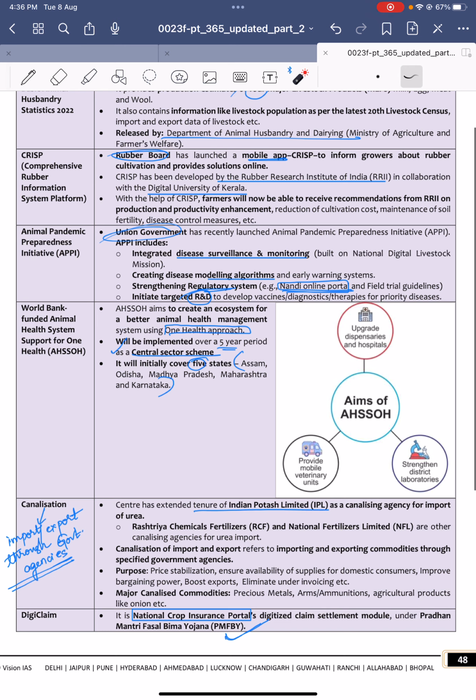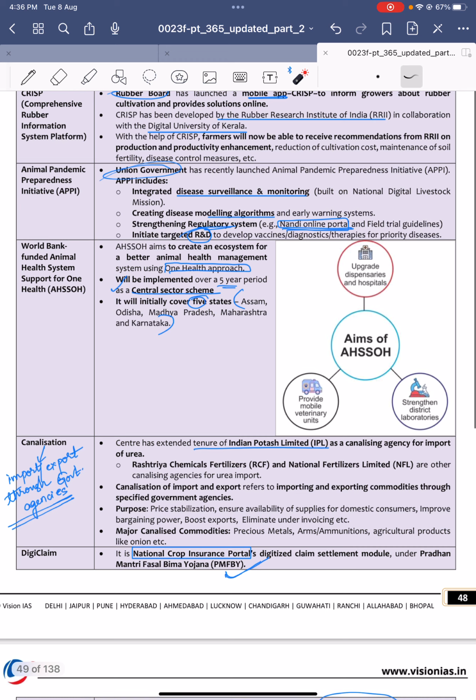So just by reading its acronym, Comprehensive Rubber Information System Platform, it must be related to some rubber board, right? So the Rubber Board launched this mobile app. It is nothing but for providing information, okay. Farmers will now be able to receive recommendations from the Rubber Research Institute of India, okay. Next, Annual Pandemic Preparedness